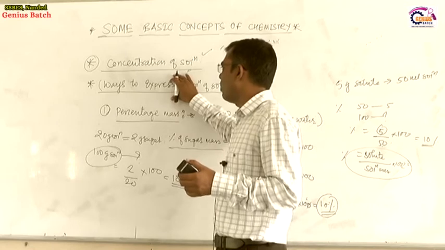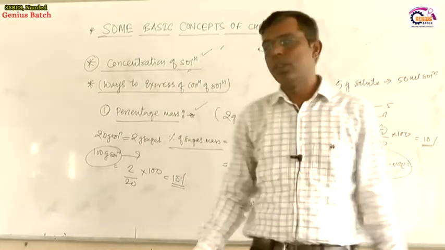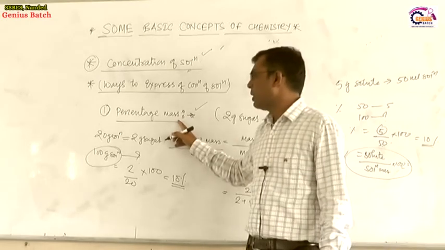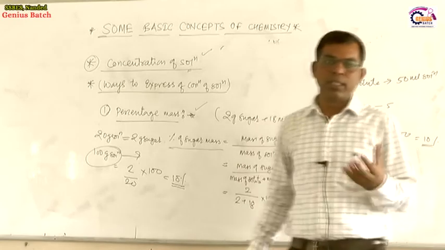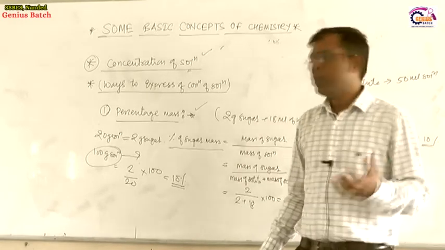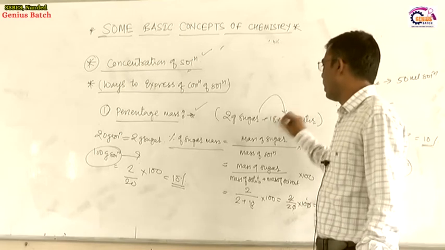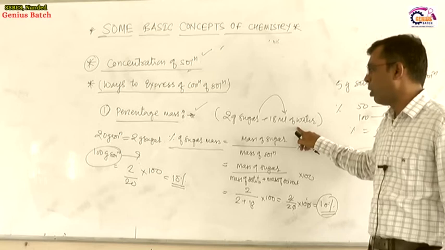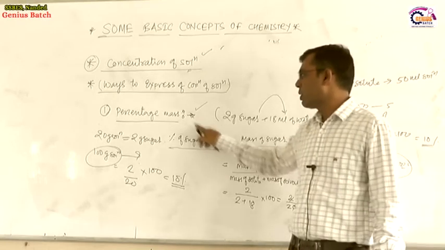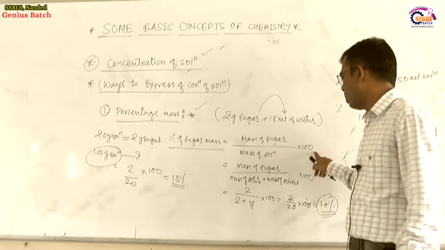We have a number of ways by which we can express the concentration of a solution. First way is percentage by mass. It represents how much solute is present per 100 gram of solution. How is it calculated? Let us take one example. 2 gram of sugar is dissolved in 100 ml of water. The formula for calculation of percentage mass: mass of sugar divided by mass of solution, into 100.